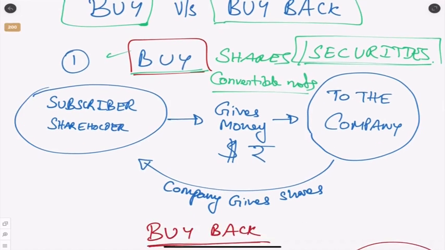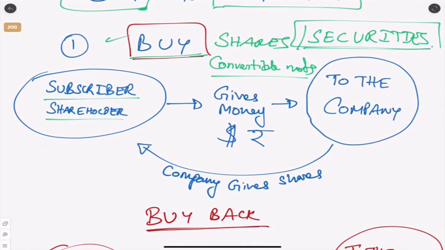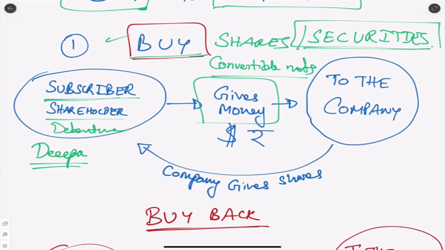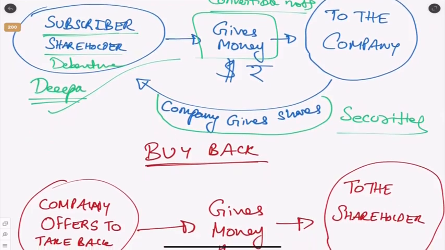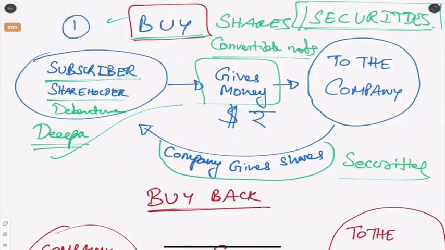Here what happens, basically in buying, the subscriber or shareholder or debenture holder, whoever you want to call, this is the person who is buying. They will give money, correct, to the company. So one example I'm just taking, Deepa. Deepa is the name of a person. So Deepa is giving money to the company and the company will give the shares to her, as you can see here, or securities. I say shares because it is the most popular and so that you'll understand. This is buying, but now we are studying about buyback.